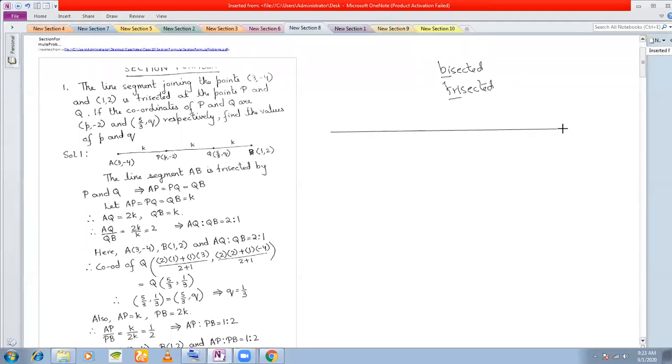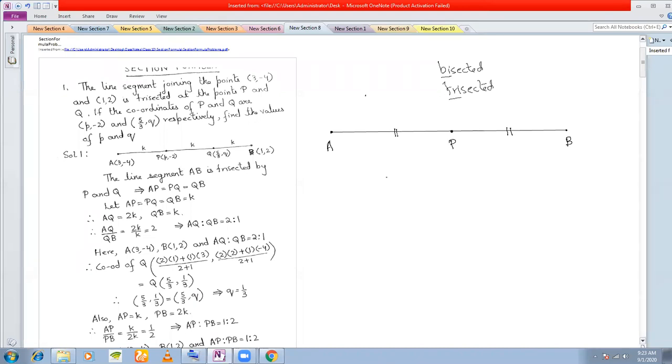I have a line segment here, with my point A here and my point B here. If I say bisected, I mean this line segment has been divided into 2 equal parts, that is, P is the midpoint of AB.